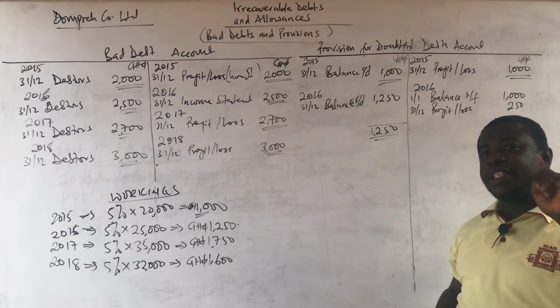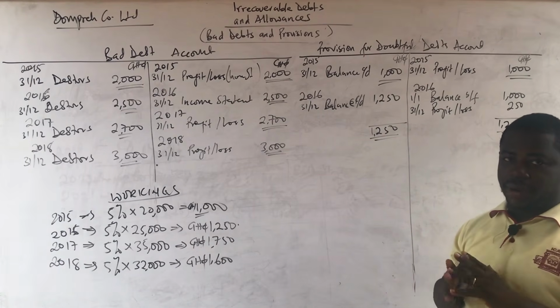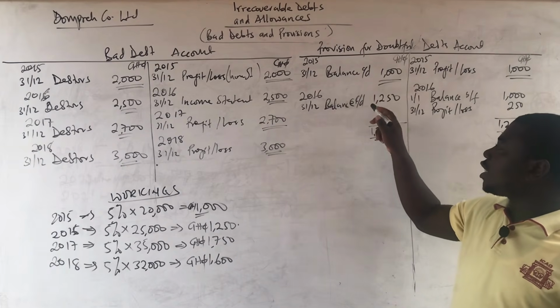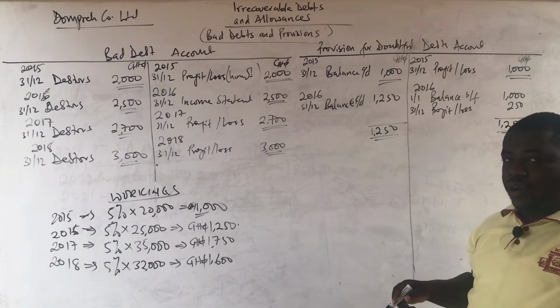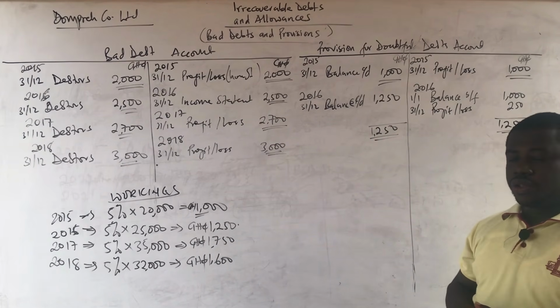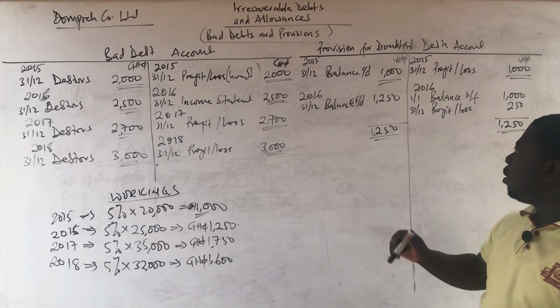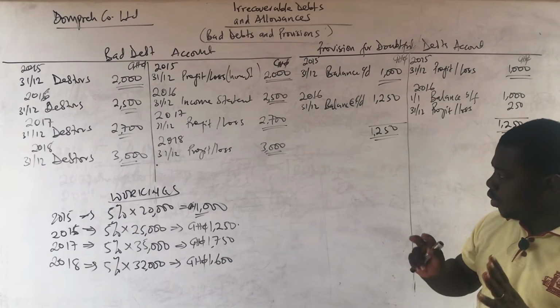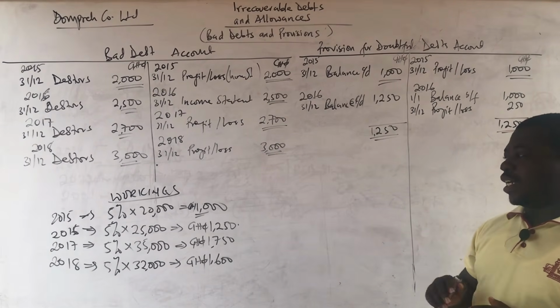In the statement of financial position, we only take the balance carried down figures to the statement of financial position. So that is why we take the full figure and not the difference to the income statement, to the statement of financial position, because you get that back at the balance carried down. I'm sure you are okay. If you didn't understand, we are not done.